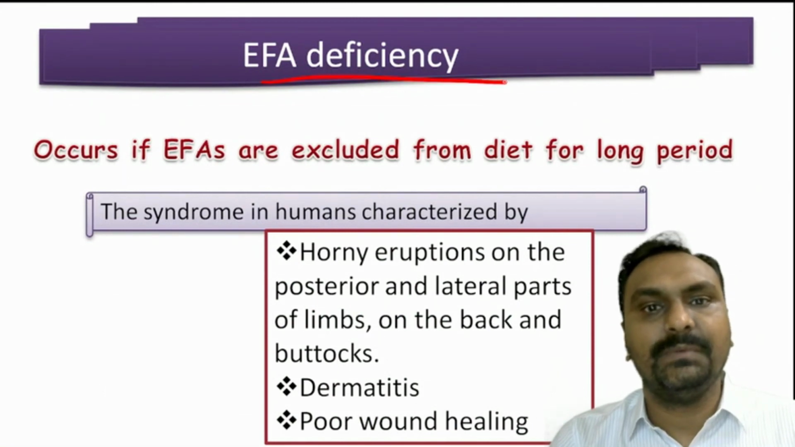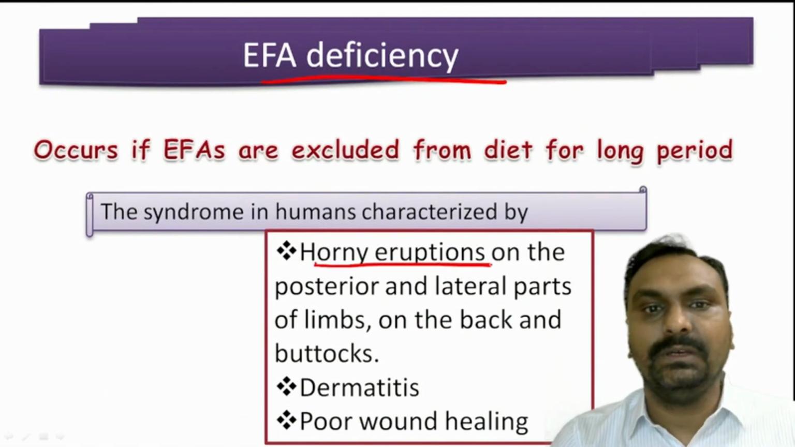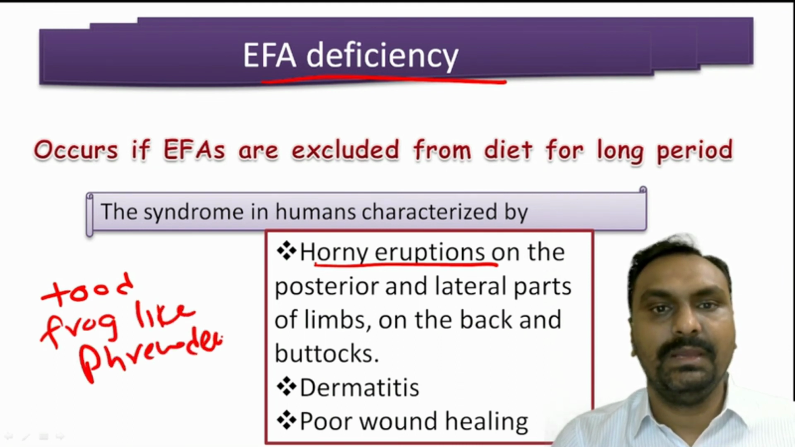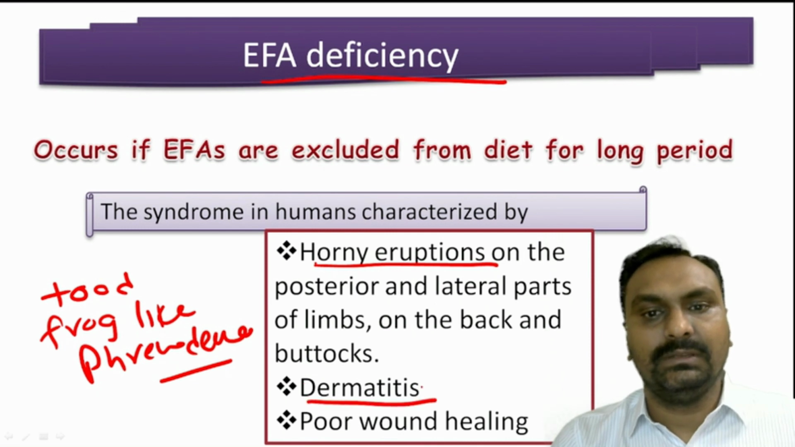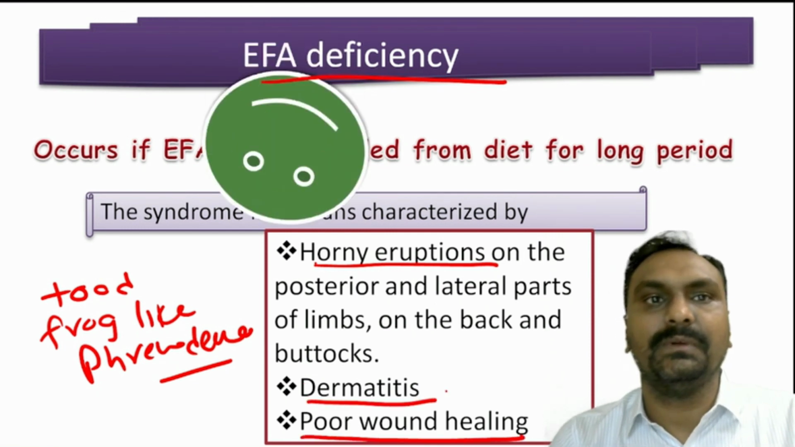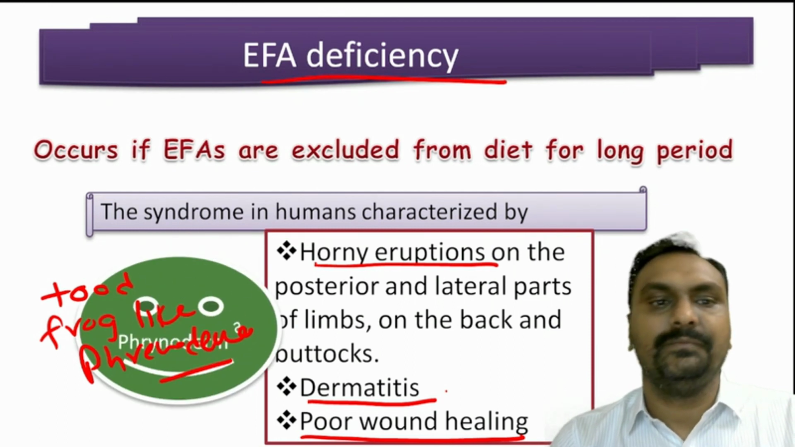Now, what are the essential fatty acid deficiencies? There will be horny eruptions. There will be toad-like or frog-like skin, which is called phrynoderma. It will lead to dermatitis and there will be poor wound healing. That is the deficiency manifestation of essential fatty acids.